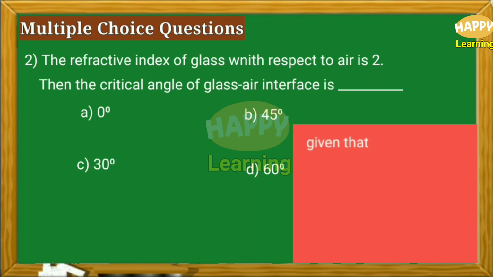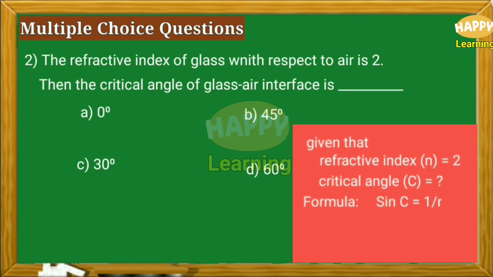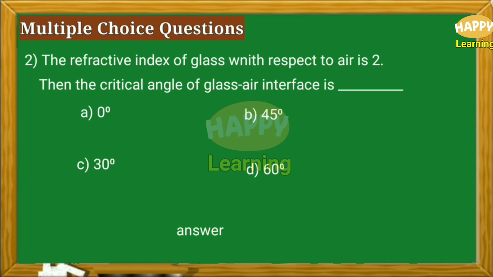So refractive index is given, asking for critical angle. The formula is sin C is equal to 1 by n. So substitute 2 in place of n. Sin C equal to 1 by 2. Then C is equal to 30 degree. So the correct answer is option C.